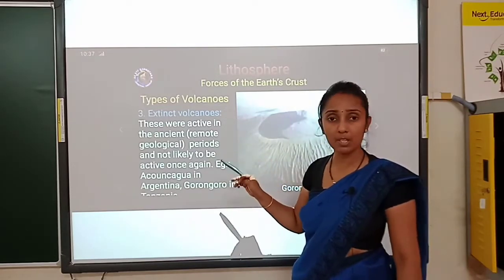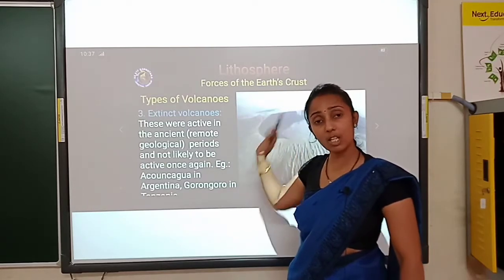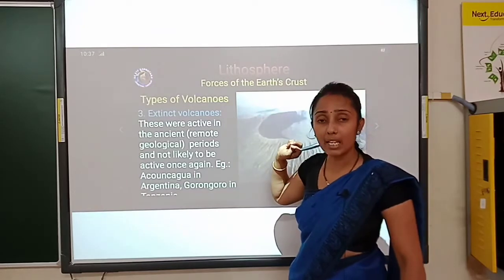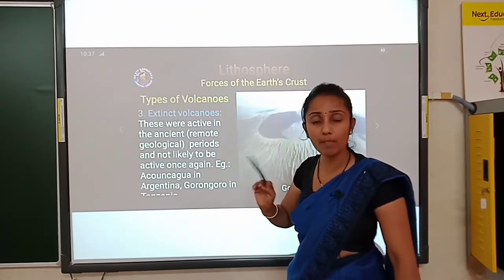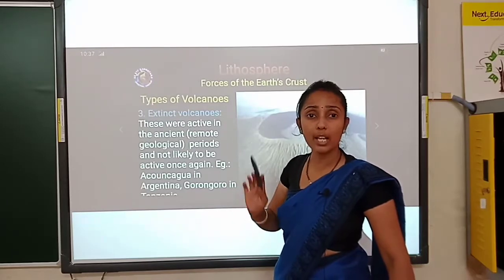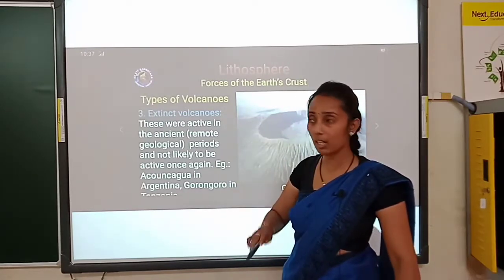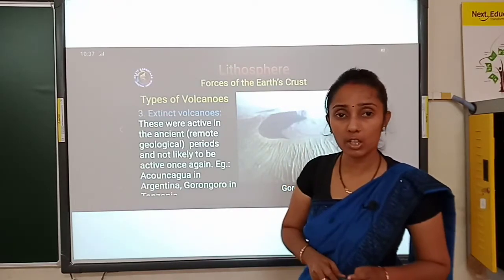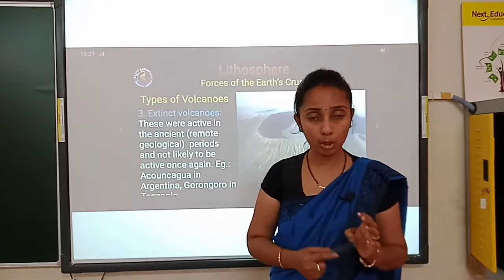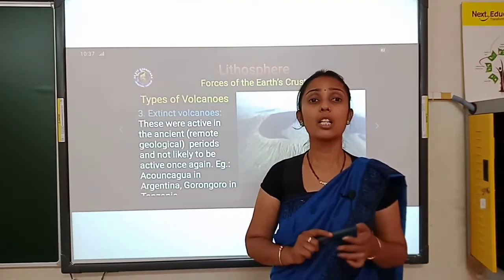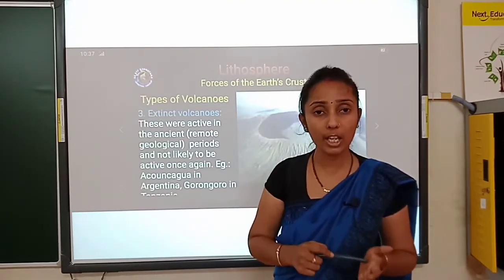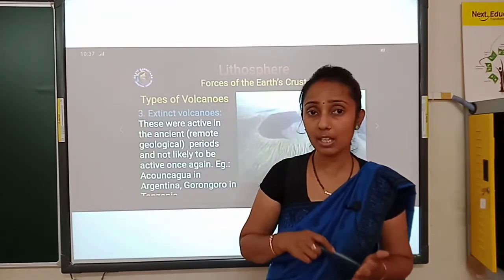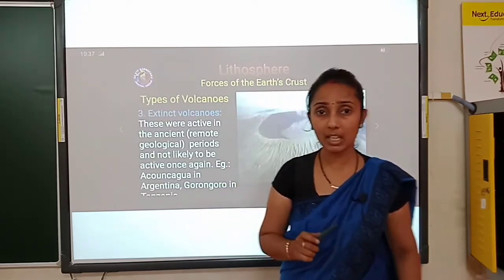The volcanic eruption we can see took place in the past, clear? It took place in the past, and there is no hope of getting the same volcanic eruption in the same place in the present or in the future. Is it clear? I will repeat once again, children.